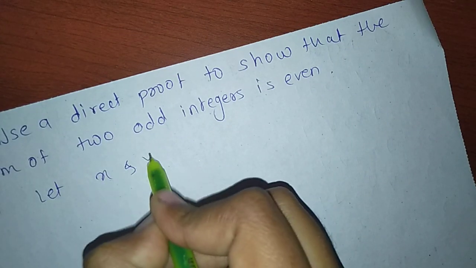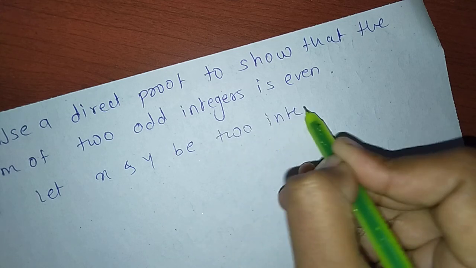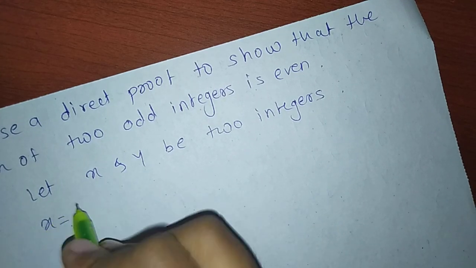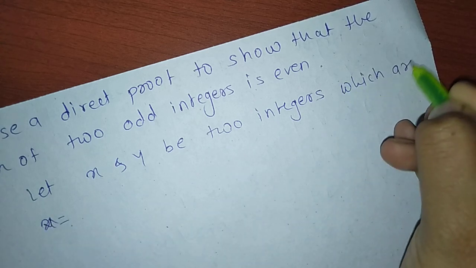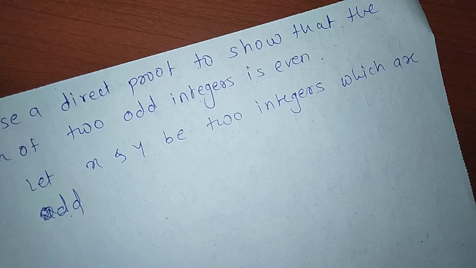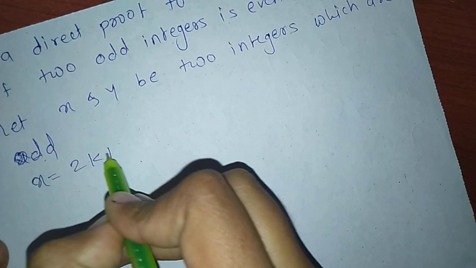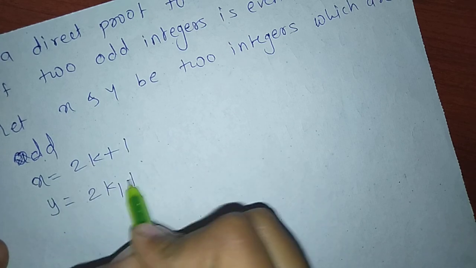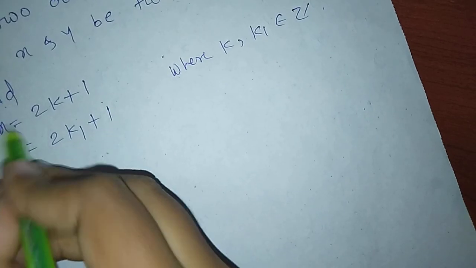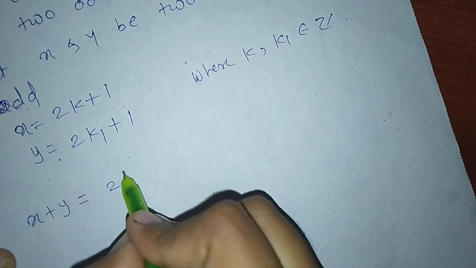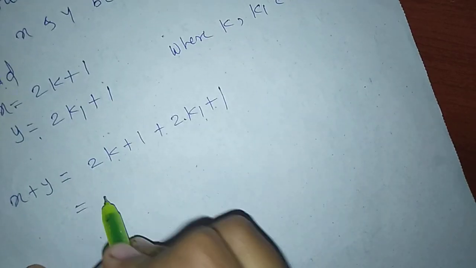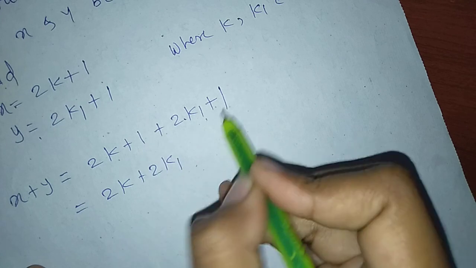Let x and y be two integers which are odd, and odd integers are always in the form of 2k plus 1 where k belongs to Z. x equal to 2k plus 1 and y equal to 2k1 plus 1 where k1 belongs to Z. Add these two numbers: x plus y equal to 2k plus 1 plus 2k1 plus 1, equal to 2k plus 2k1 plus 1 plus 1, equal to 2k plus 2k1 plus 2.